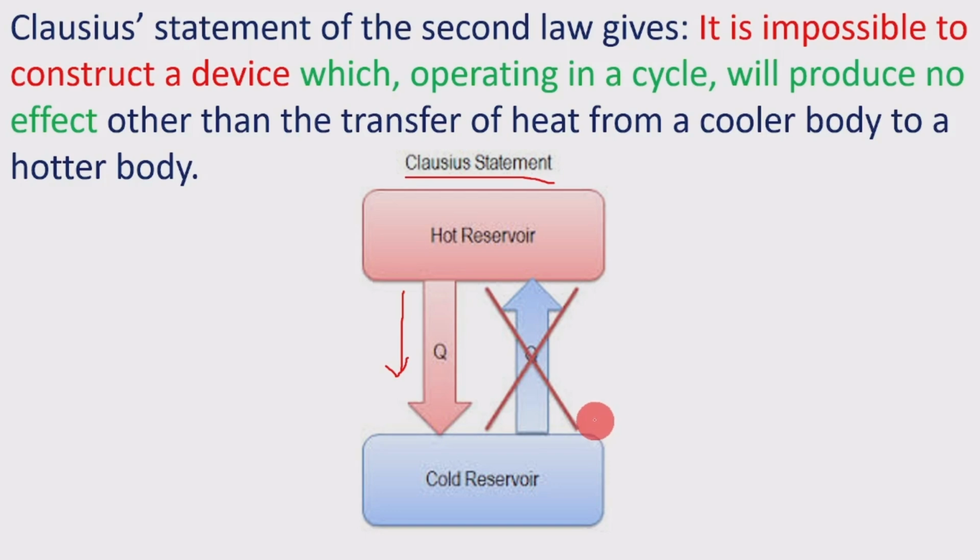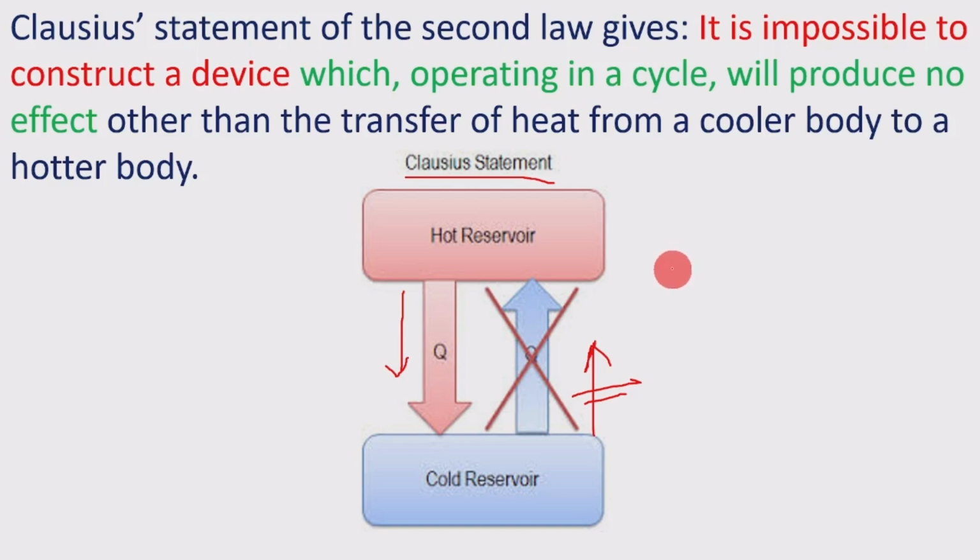It would transfer the heat from the lower temperature body to the higher temperature body, which is not possible. That is the statement of the second law according to Clausius.